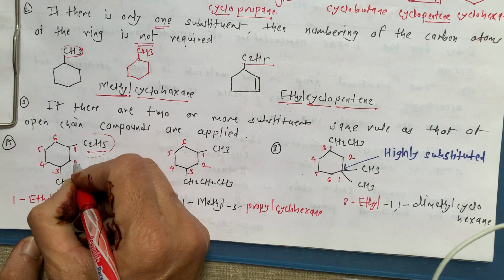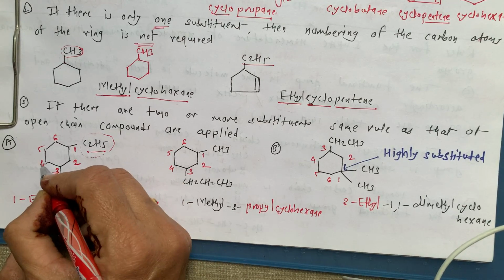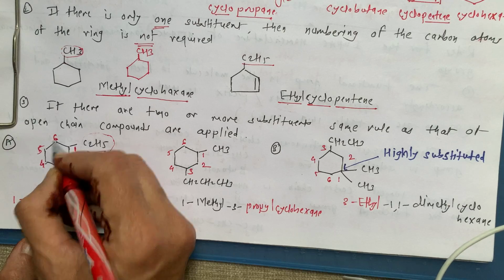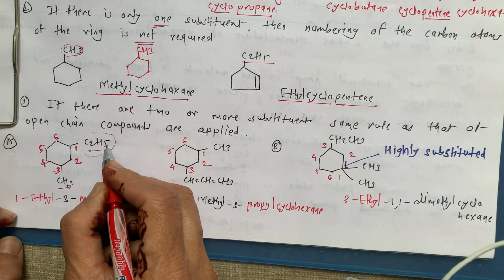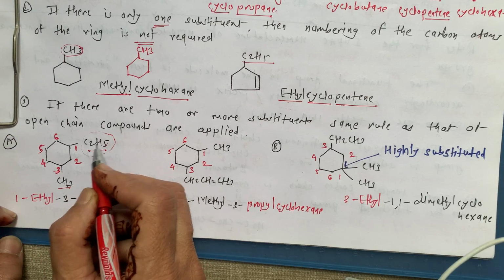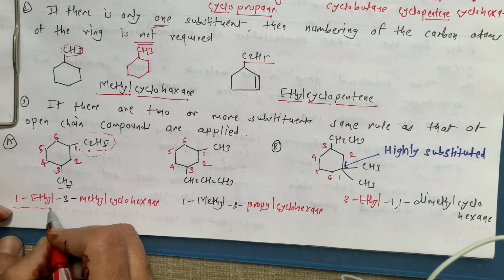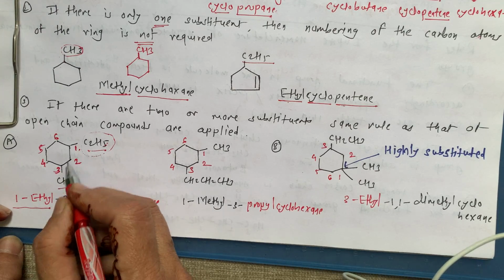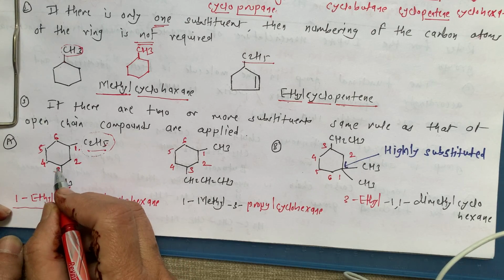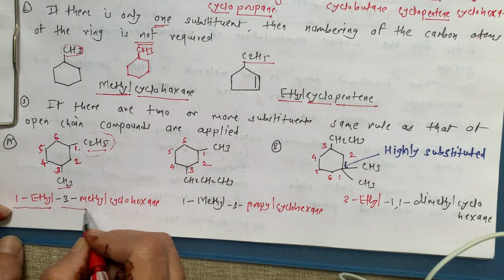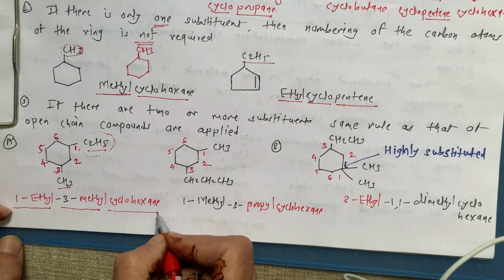So we start numbering from here: this is 1, 2, then 3, 4, 5, and this is the 6th carbon. Alphabetical order gets preference, so this starts with number 1. This is 1-ethyl, then in the clockwise direction, methyl comes on the 3rd position, so 3-methyl, and the total structure is cyclohexane.